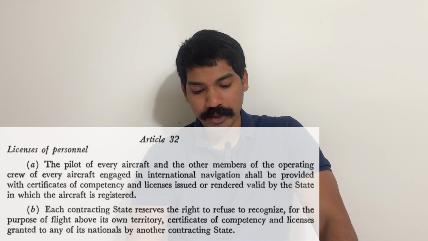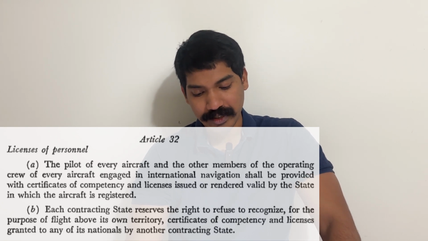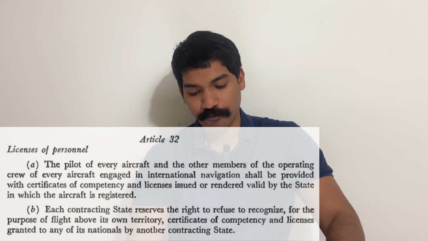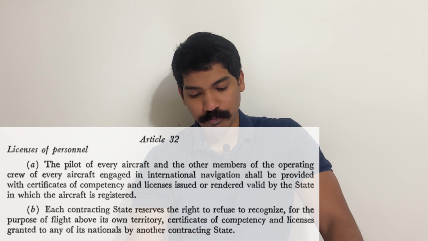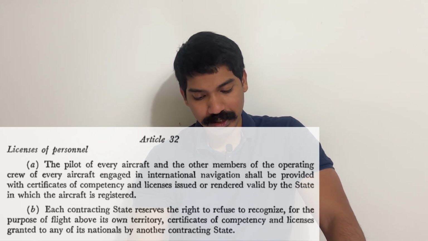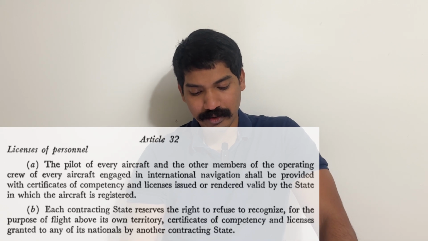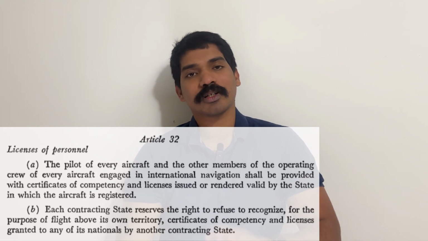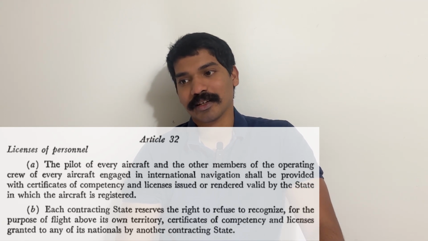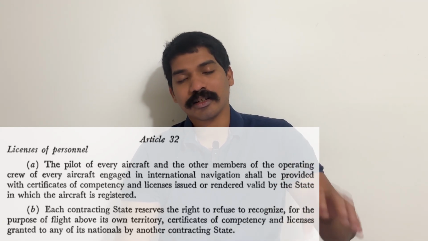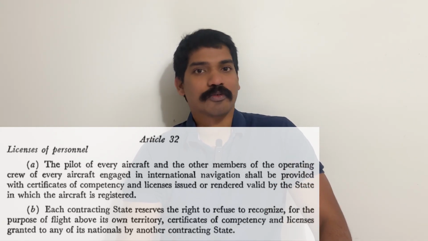The second part of it is saying that each contracting state reserves the right to refuse to recognize, for the purpose of flight above its own territory, certificates of competency and licenses granted to any of its nationals by another contracting state. So, what they're trying to say is, let's say a student goes to the Philippines.